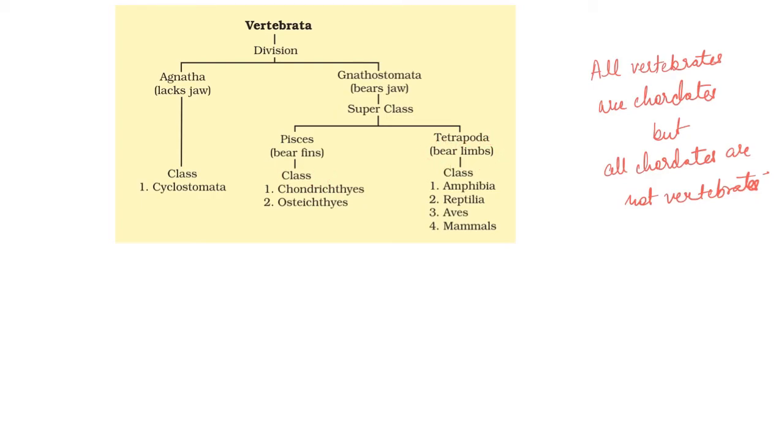And then it is divided into various classes. The ones which have fins are Chondrichthyes and Osteichthyes, and the ones which have limbs are Amphibia, Reptilia, Aves, and Mammalia. We are going to discuss all these classes in the further videos. Okay. So guys, with this we have started off with the phylum Chordata. We have covered all the non-chordate phyla and we have started off with the phylum Chordata. I hope you understood all the terms.